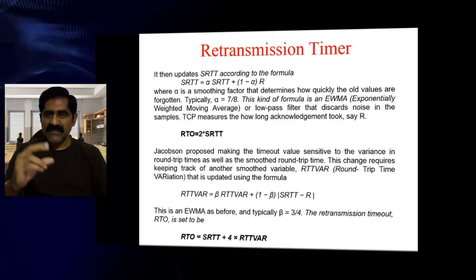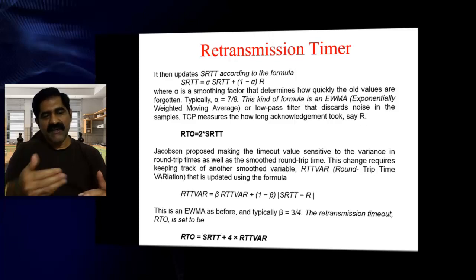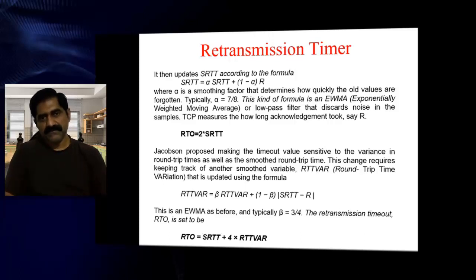Whenever you submit segment 1 for transmission, immediately you have to switch on the retransmission timer at the sender. Once you fix this retransmission timer, it starts counting. Once the timer finishes the total time slot, then you are going to retransmit. But on what basis will you fix this time? You need some mathematical justification for this.